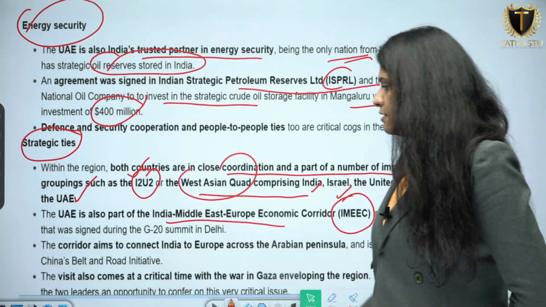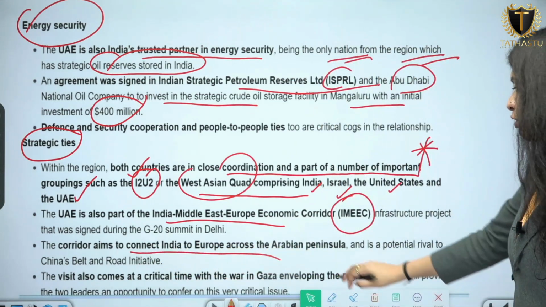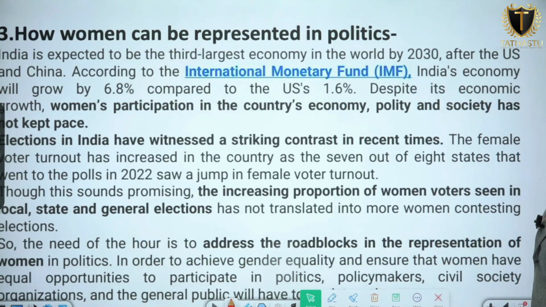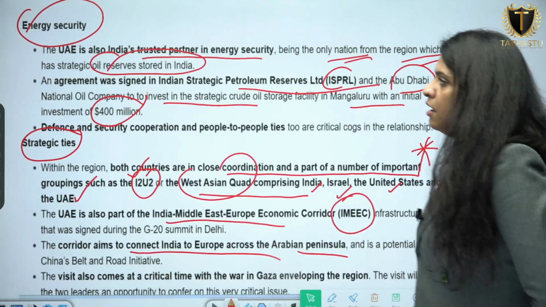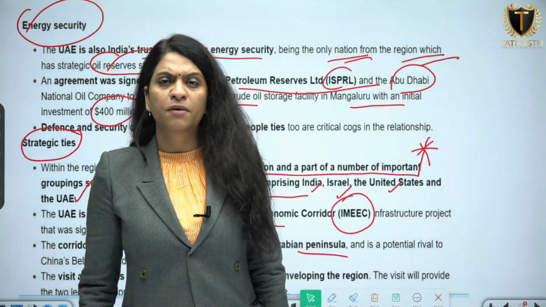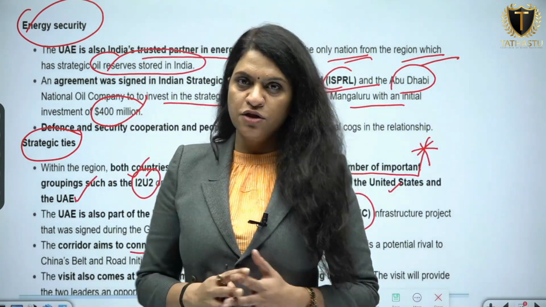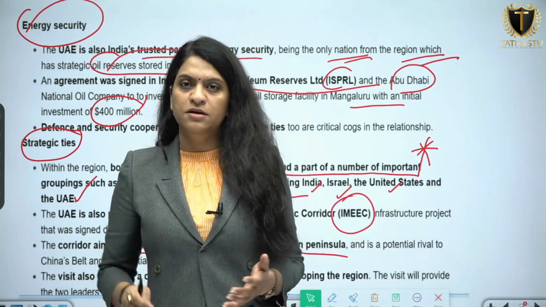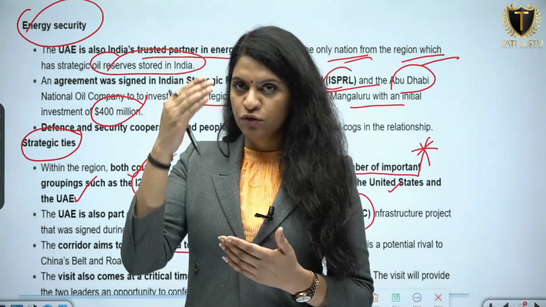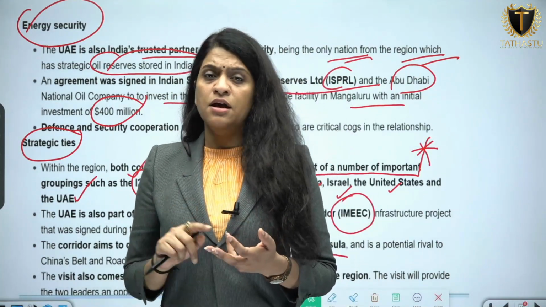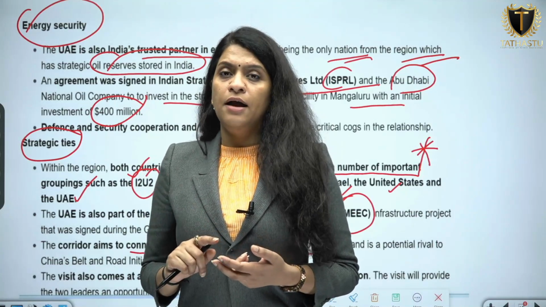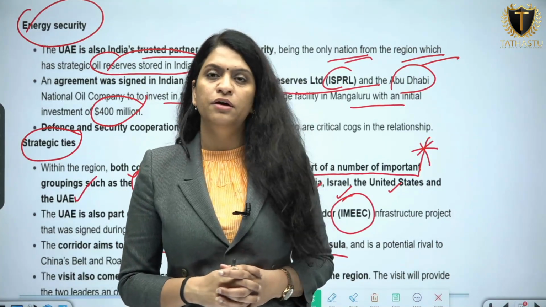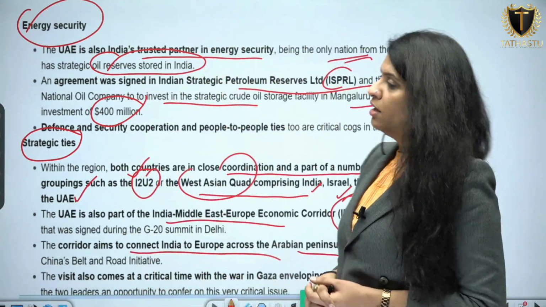These are the strategic ties. It aims to connect India to Europe across the Arabian Peninsula. All right, these are some important points in strategic ties, and this is how you can have a reference for India UAE relationship. Whenever we talk about bilateral relations in foreign relations with any country, whatever you see has to be seen in 4-5 dimensions, like energy ties, security if it's there, and then economic ties, strategic ties, all these things. So these were some points about India UAE relation.